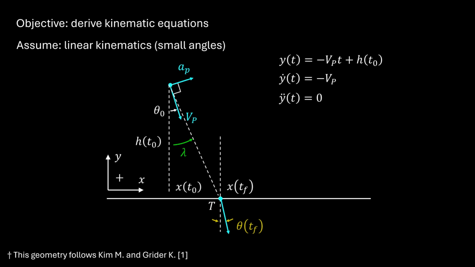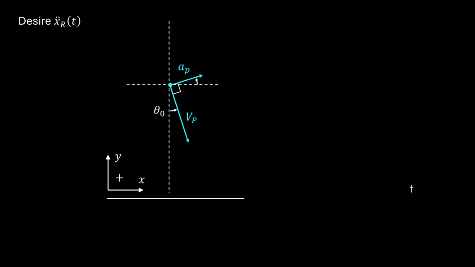In the horizontal plane, we work in terms of relative motion, with xr equal to xt minus xp. We look to derive now the relative horizontal acceleration. Horizontal acceleration is ap times cosine theta, and we determined ap as Kb times u, so that the horizontal acceleration is Kb times cosine of theta times u.